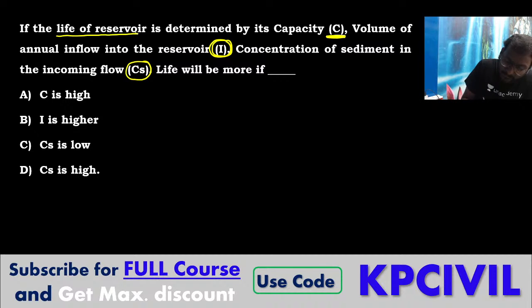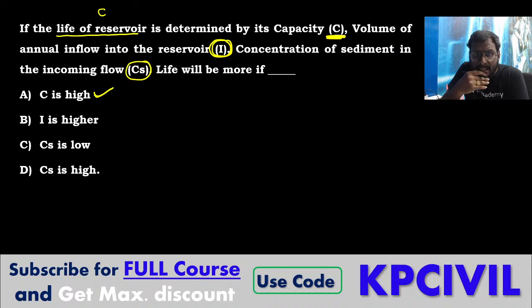Life of reservoir is determined by capacity C, so C and life are directly proportional. So we consider life will be more if capacity is more. Capacity is more, life will be more. Inflow is higher, surely life will be more.